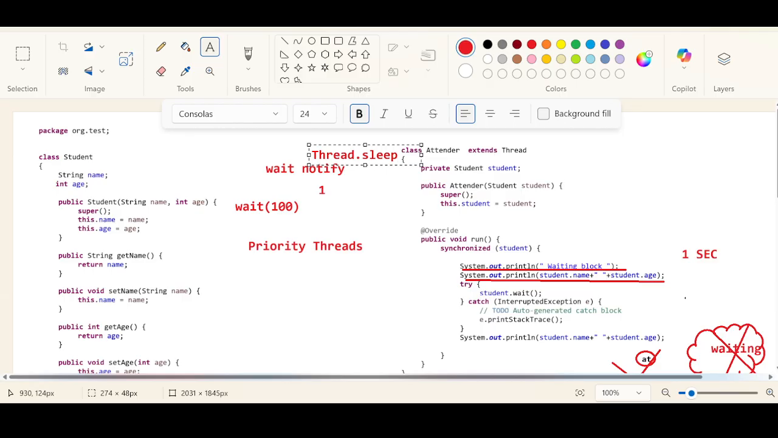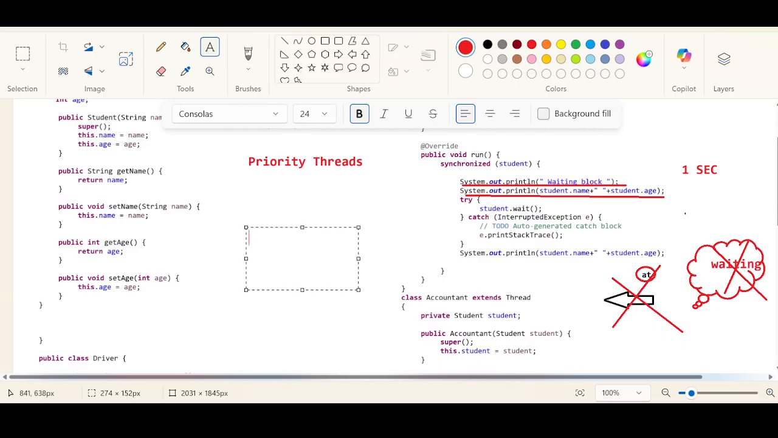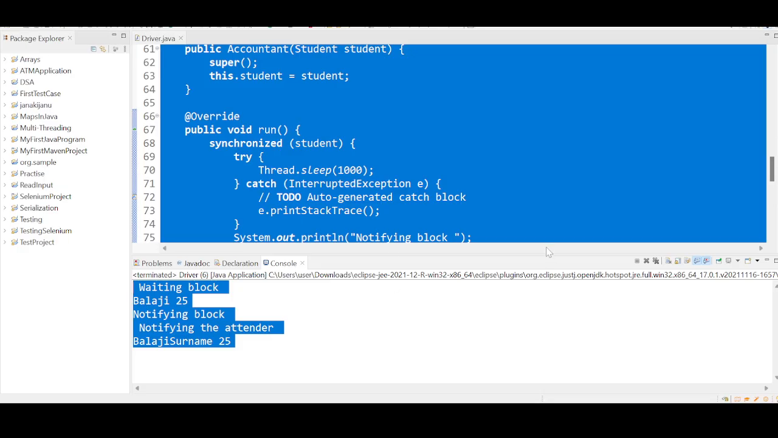But here the concept is not about who is getting a chance. The concept is all about how two threads are communicating with each other. Making any sense? Yes, sir. Understood. Now let us go back. You have been wondering about notify all, isn't it?